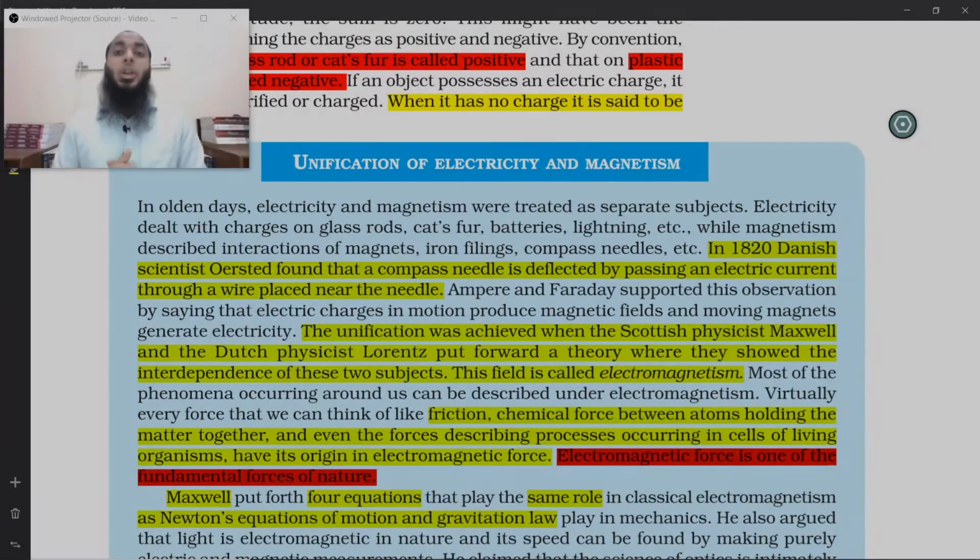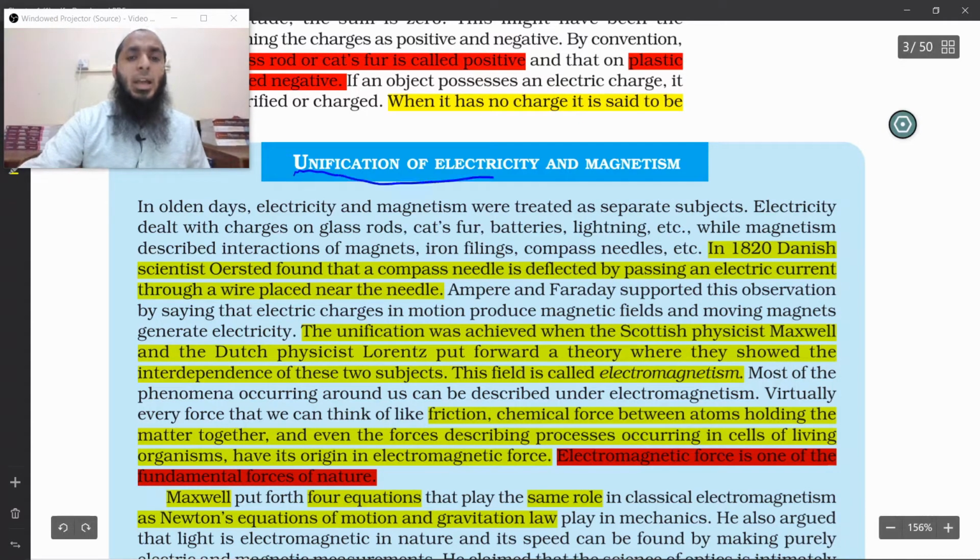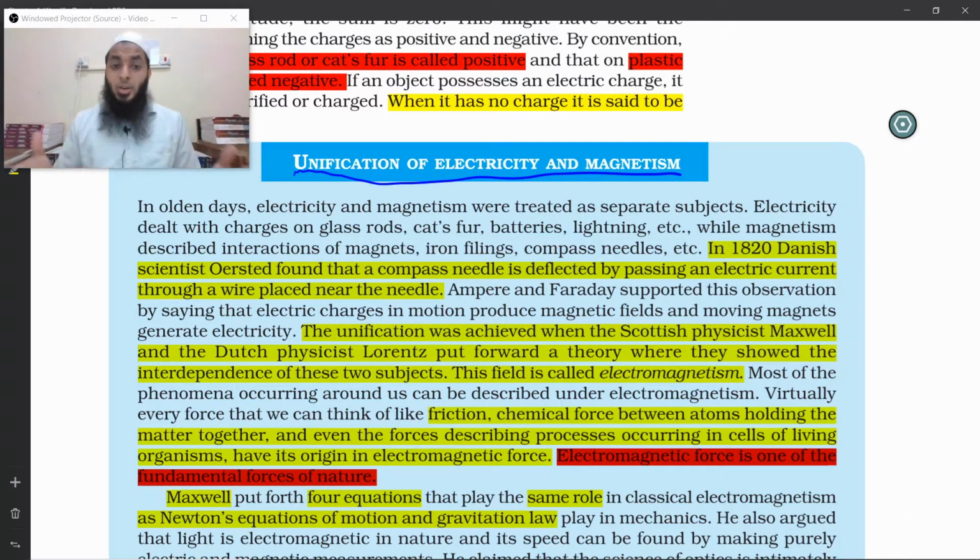So let's do a quick recap of what we have been learning till now. In the first two videos, we have learned about frictional electricity, how charges are produced, positive charge, negative charge, some of the properties of the charges. Now in this video, we're going to learn about unification of electricity and magnetism. Now what is this unification and why is it required?